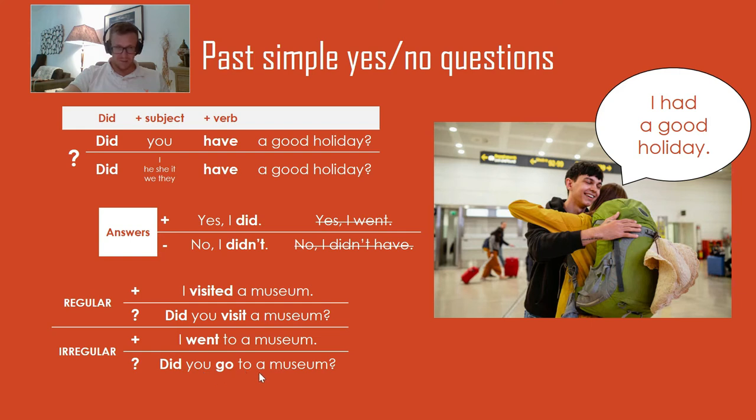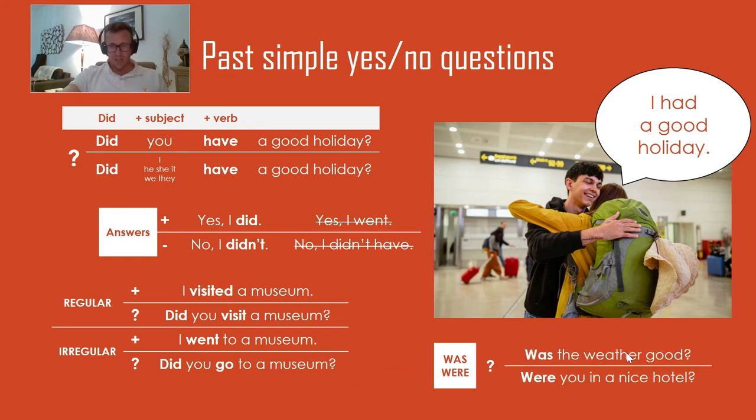Did you go to a museum? And please remember was, were, we've studied this before. Was the weather good? Were you in a nice hotel? There is no did when the verb is was and were.